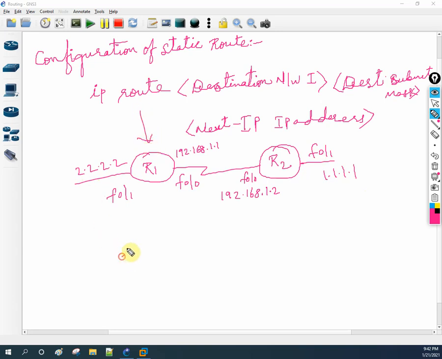I will write ip route, then the destination network ID. As I told you, this is the destination, and I need to write this network ID here. Or if you are confused, let me take some other IPs, so it will be easy for you.